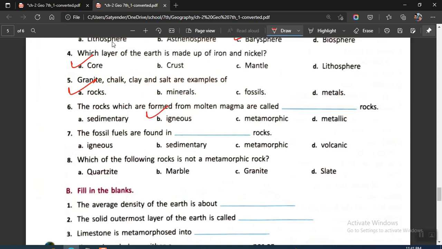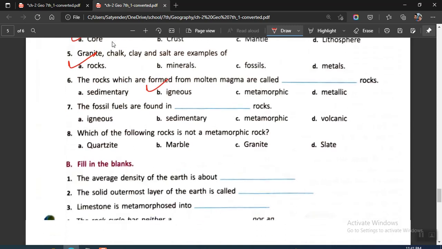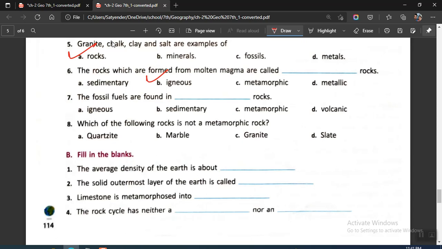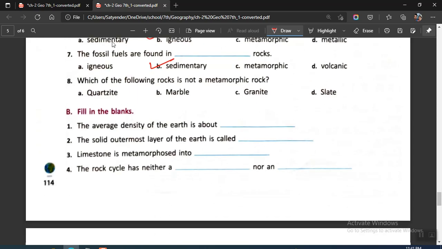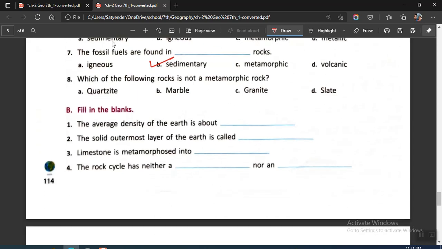So whenever it comes to magma or lava, your answer has to be igneous rocks. Question number 7 says the fossil fuels are found in dash rocks. Fossil fuels are only found in sedimentary rocks. Question number 8 says which of the following rocks is not a metamorphic rock? In that case, your answer has to be marble. Marble is not a metamorphic rock. There are examples given there, you can look at that.